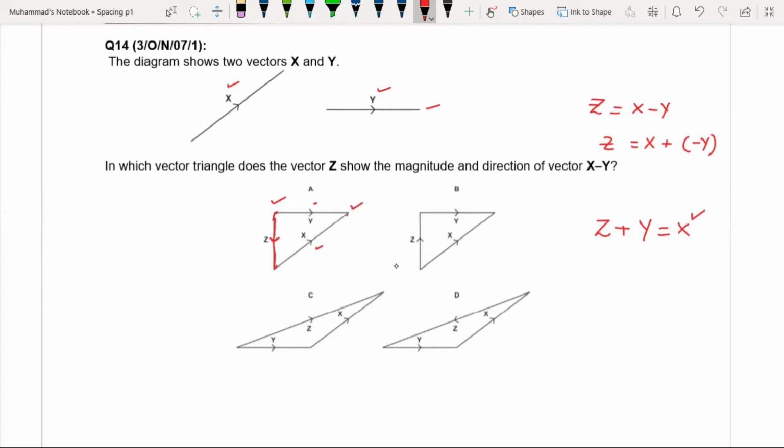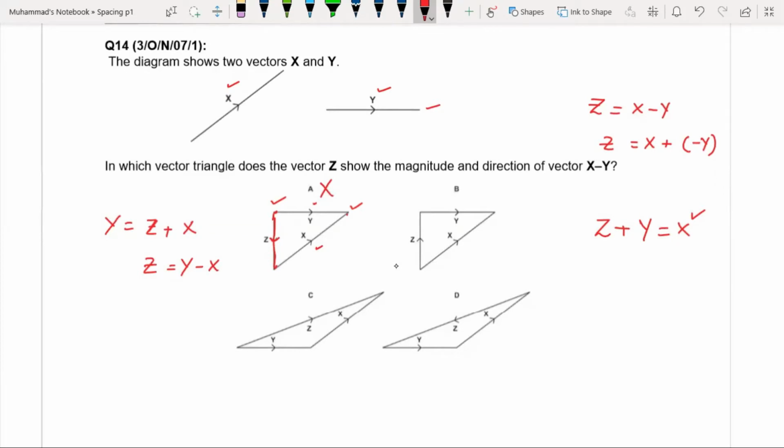So what is the equation relating these three vectors? Y is the resultant of z and x, but we have to find that z plus y should be equal to x. So in this case, if you make z the subject, what will you get? You will get z is y minus x. So if we had to find z that would be y minus x, then A would be the correct option. But in this case, A is not the correct option.